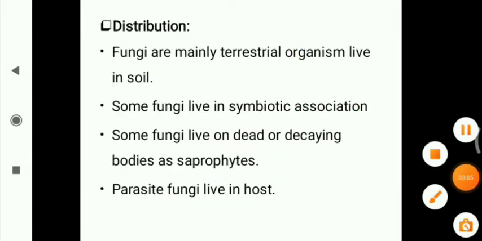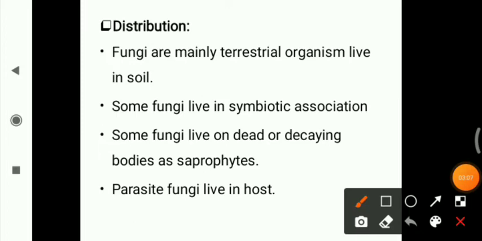Now we will discuss their distribution, or we can say their occurrence or habitat. Fungi are mainly terrestrial organisms. They live in soil. They are found in soil such as alkaline soil, acidic soil, and neutral soil. They are found in different types of soil, as well as in fresh water. They are also found in marine water. So, this is their habitat.